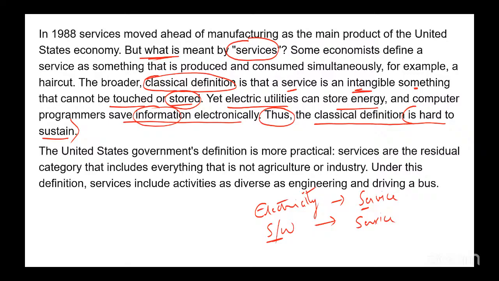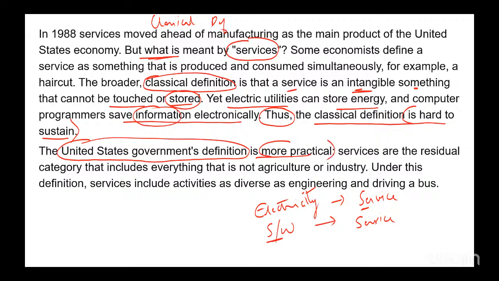We are sort of remembering this because the question is on this. Now, second paragraph, the United States government's definition is more practical. So we have a classical definition in the first paragraph. First paragraph is just telling us the classical definition, and the author's point on it, that it is hard to sustain. The second paragraph gives us the United States government definition. And according to the author, it is more practical.